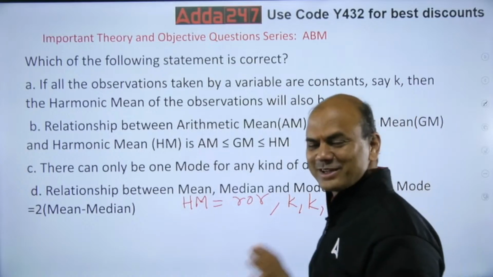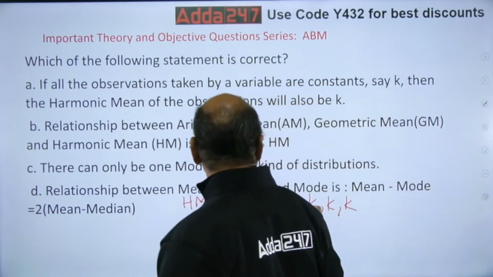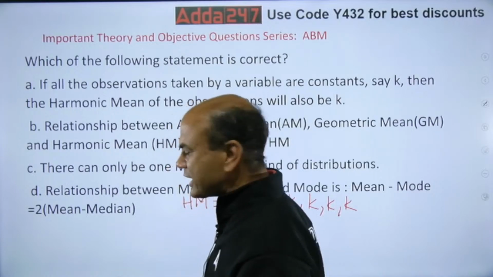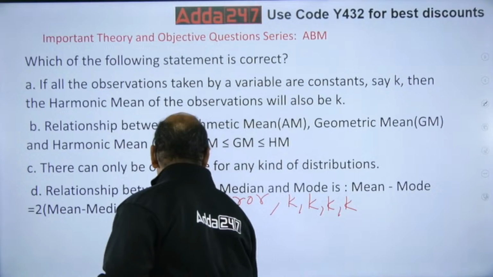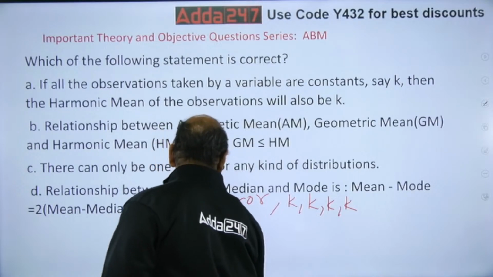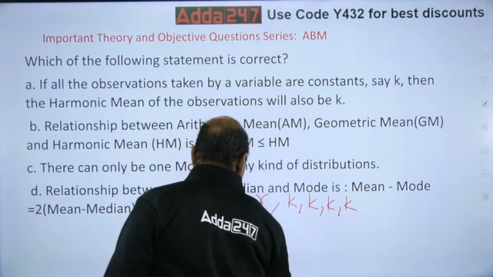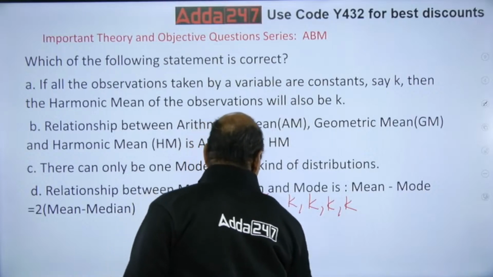Let's move on to our CAIIB. So, harmonic mean is ROR, reciprocal of reciprocals. First, you find out the reciprocal. Step number 1, reciprocal of reciprocals. So, 1 upon k plus 1 upon k plus 1 upon k plus 1 upon k.